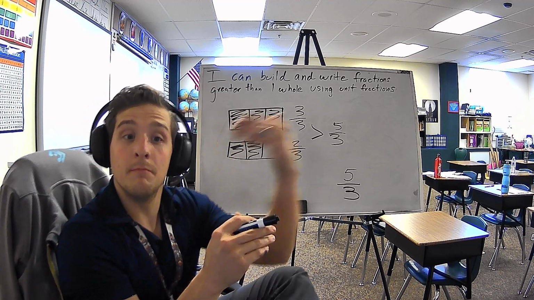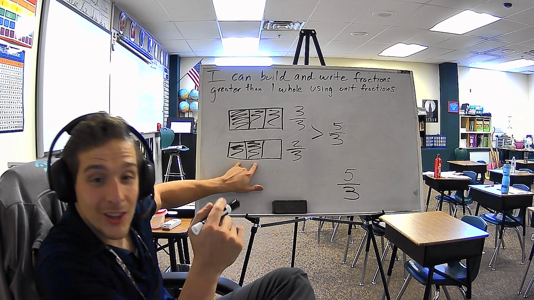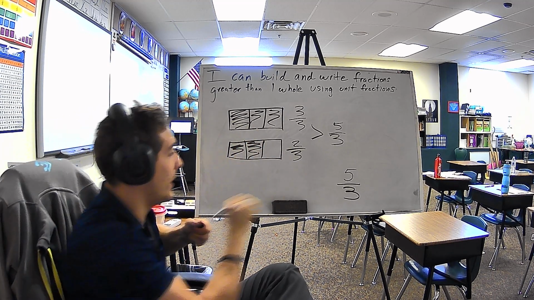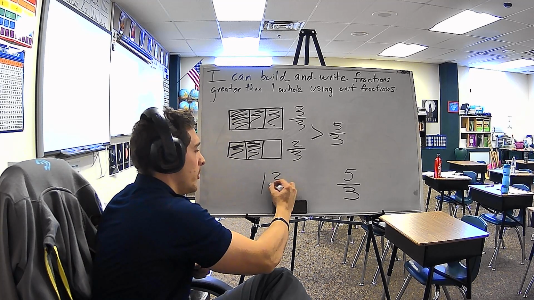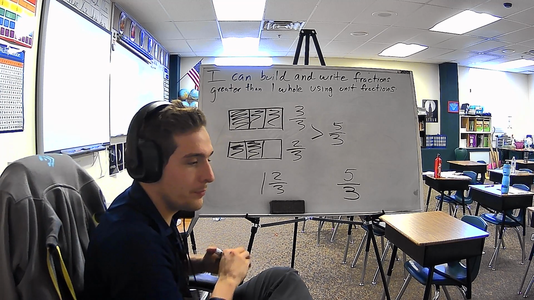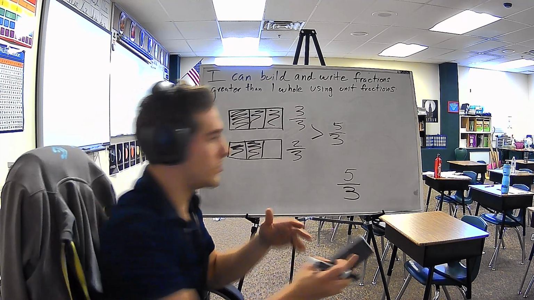Because you've eaten more than 1 whole. You've eaten 1 whole and 2 more pieces. Or 1 whole and 2/3. Because this, once again, could be rewritten as 1 whole and 2/3. We'll talk about that a little bit more later. But don't worry about that too much right now. Just kind of giving, there are multiple ways of showing this.